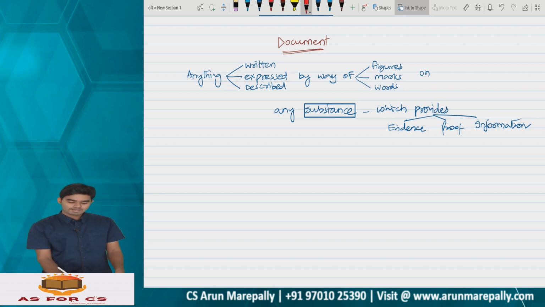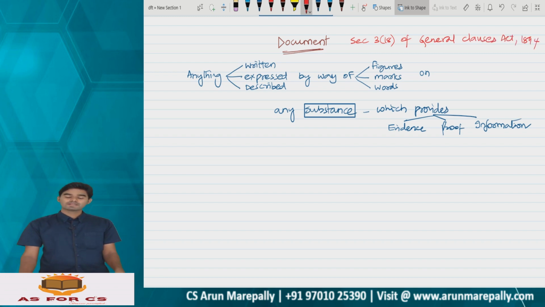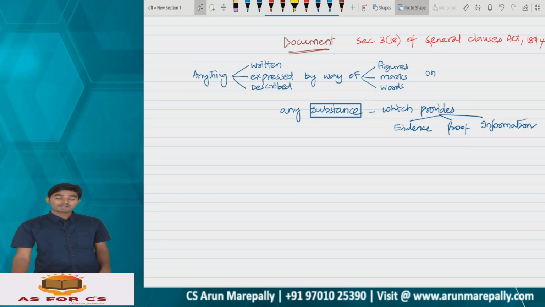It has been defined under Section 3(18) of the General Clauses Act, 1897 as anything written, expressed or described by way of figures, marks or words on any substance which provides evidence, proof or information. The substance is a document.